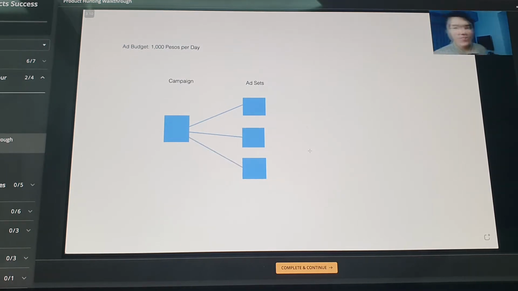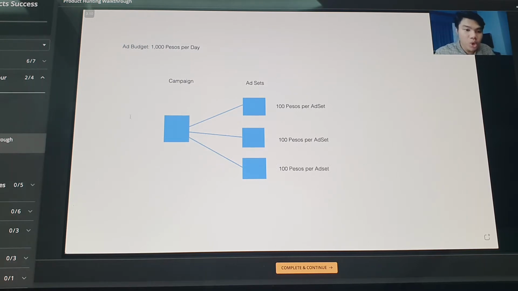So, let's say na you have one campaign sa item mo, and in this campaign you have 3 ad sets under one campaign. Tapos per campaign na to, your budget for this is 100 pesos per ad set. So in total, you have 300 pesos. Dito din, 100 pesos per ad set. So in total, this is 300 pesos.